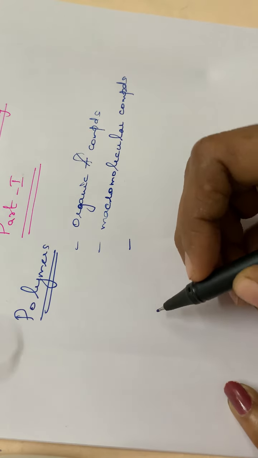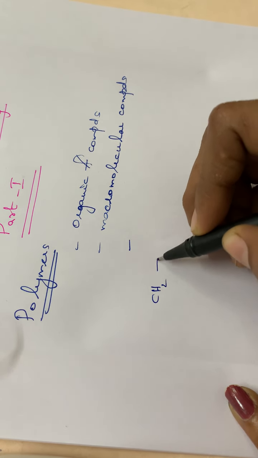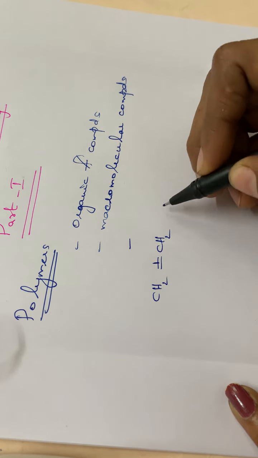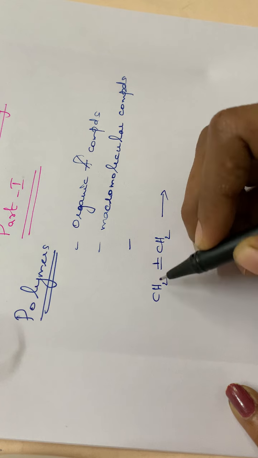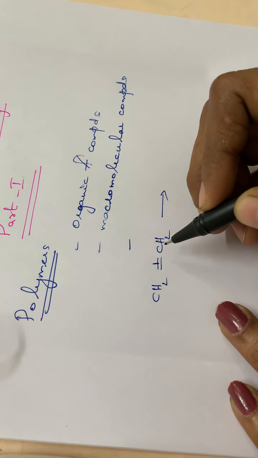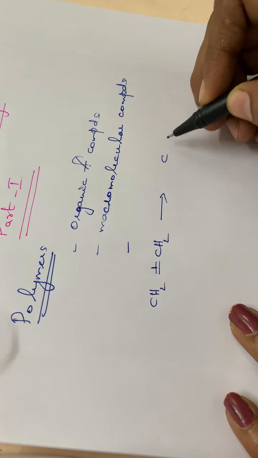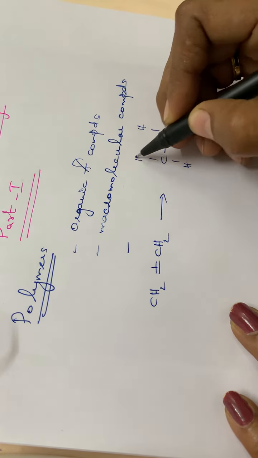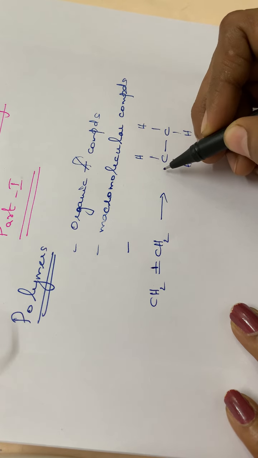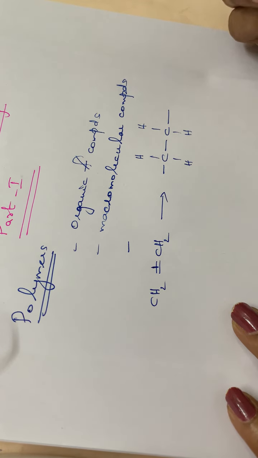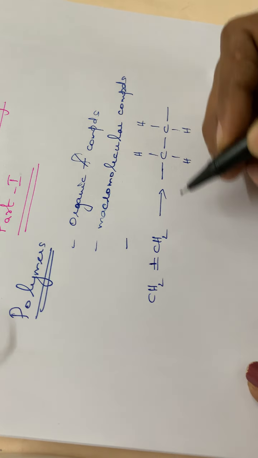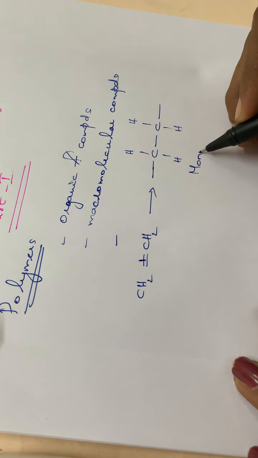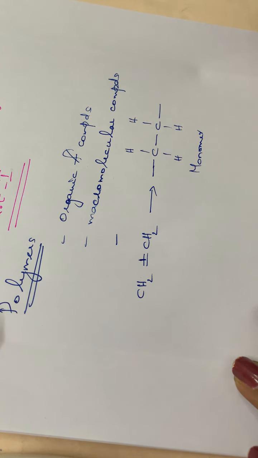That means, for example, see ethene molecule, CH2 double bond CH2. While this pi bond is breaking up, what happens? This valency will be freed, isn't it? One more valency for each carbon atom will be there. So this becomes C single bond C. Two hydrogens are already there, CH2. Then one bond is broken, so that particular valency will be freed up. So this is one part of a polymer. This one particular group we can call as a monomer.